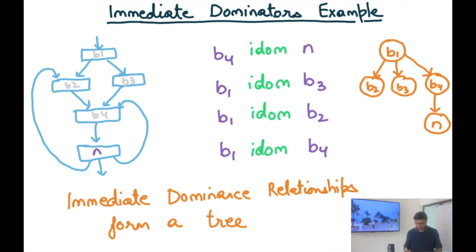It's an interesting fact that immediate dominance relationships form a tree. If I had to draw a graph where each CFG node is a node in the new graph, and I draw an edge from node N1 to node N2 if and only if N1 immediately dominates N2, I'm going to end up with a tree, and we can see that in this particular example as well. This is a convenient representation, because if I want to check whether something dominates something, I can just check whether it's reachable in this tree or not.